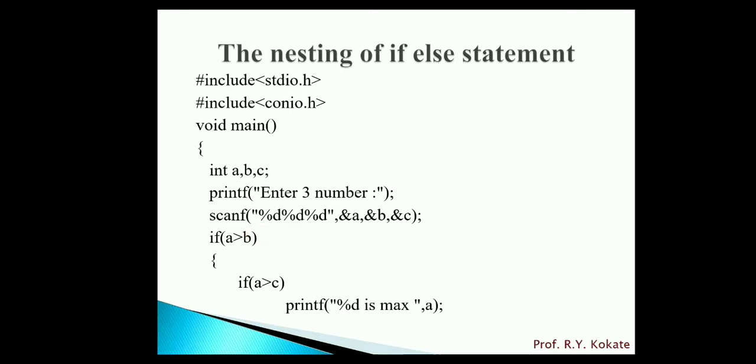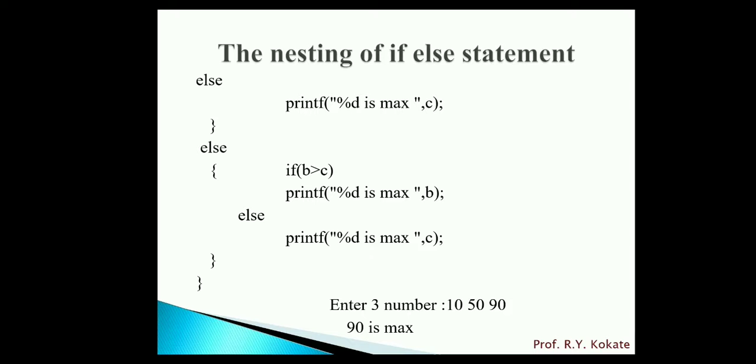We compare the first and second number. That means A is greater than B. If the condition is true, then it will check the first and third number. That means A is greater than C. If both conditions are true, that means A is greater than B and also A is greater than C, then it will display the message %d is maximum. That means A is the maximum number.